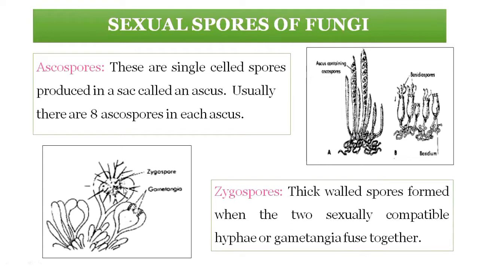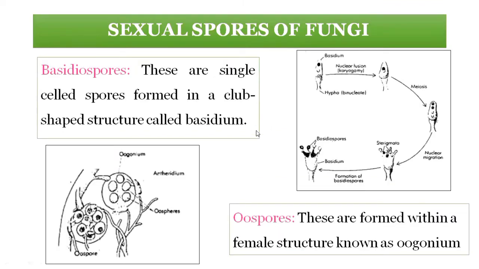Next one is basidiospores. Basidiospores are also single-cell spores and are formed on a club-shaped structure. See here, basidium formation, and this basidium leads to the formation of basidiospores.